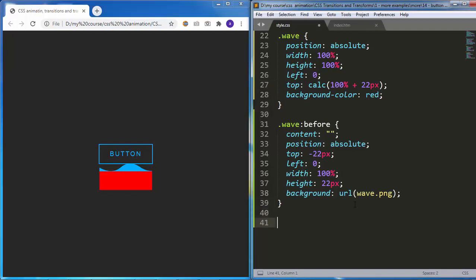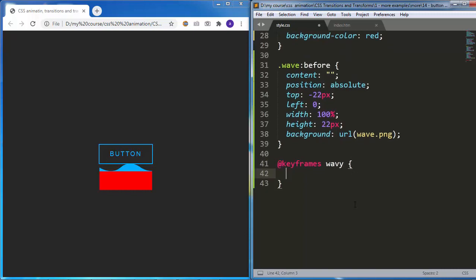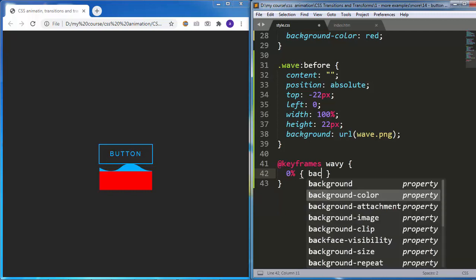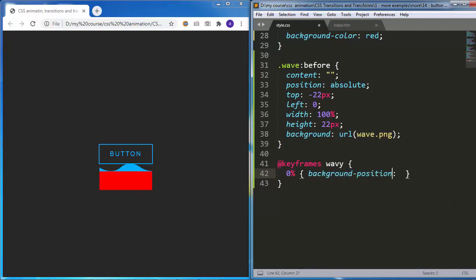I will create a new animation, name it wavy, and inside it at 0%, I will add background position X 0, then at 100%, I will add background position X 118 pixels.